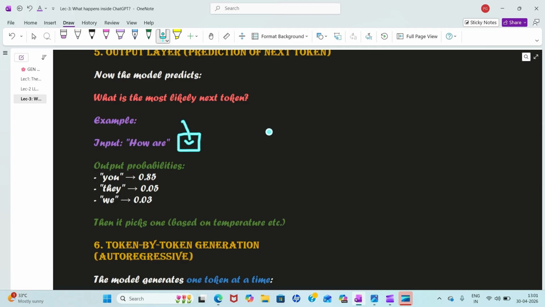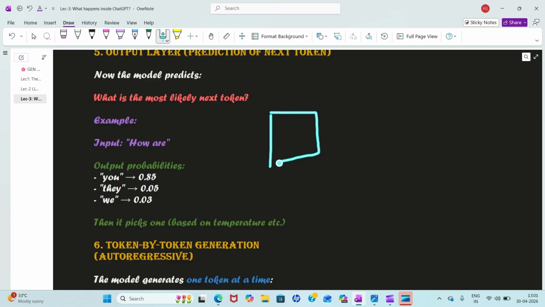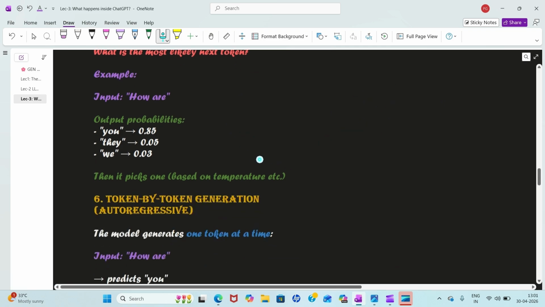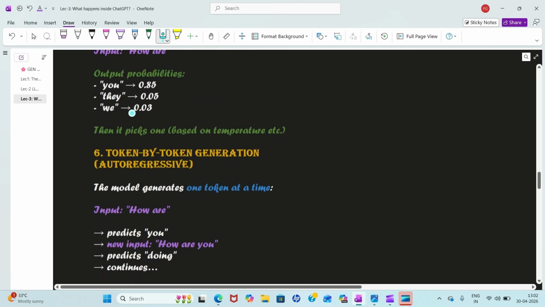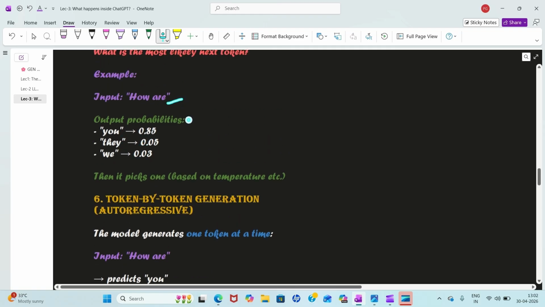So whenever you want one whole sentence or a paragraph, what you simply do is, this is your feed forward network. You provide input, you get output, then you again provide the same output as input, then you again get another word. Okay, so now for this example, how are, we have these three words which have probabilities: you, they, we, with different probabilities. Now, which word should come here?